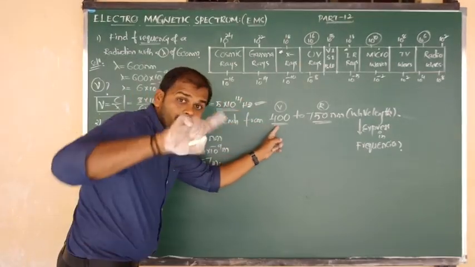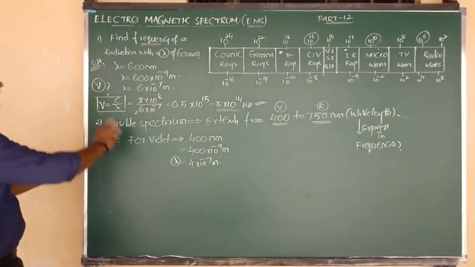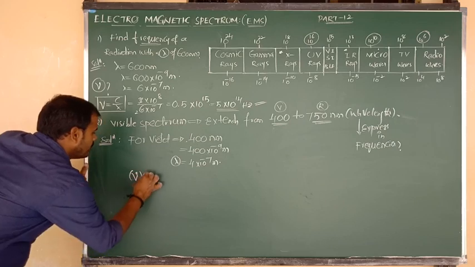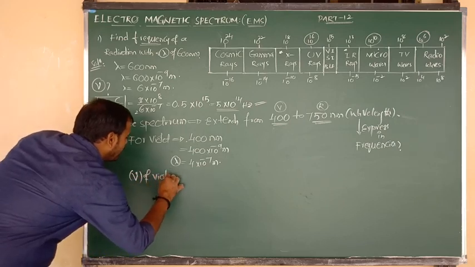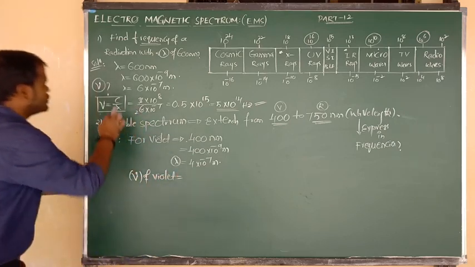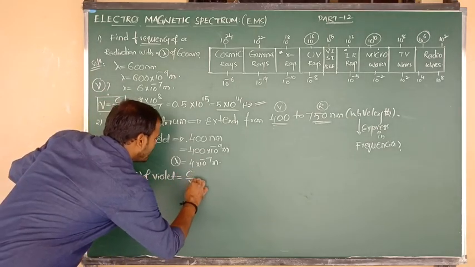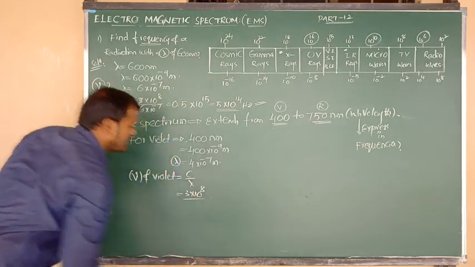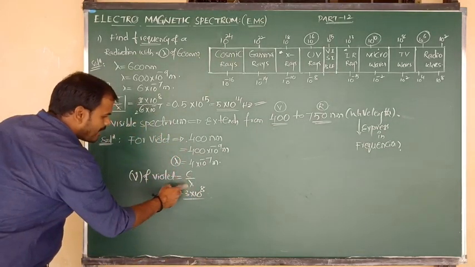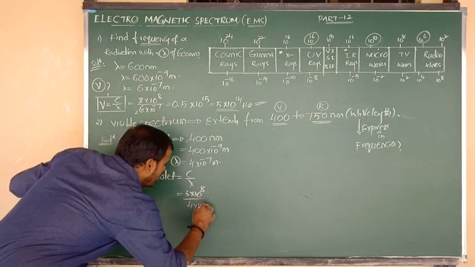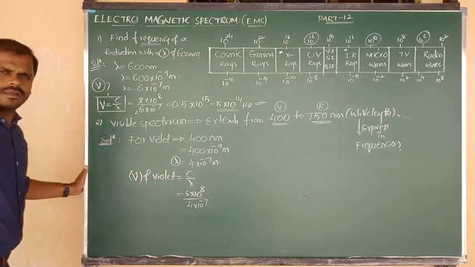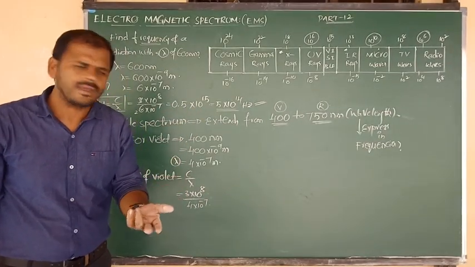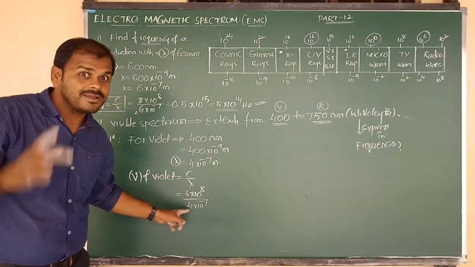Now that wavelength we are going to express as frequency. Again the same formula we have to use. So what are we going to calculate? Frequency. Frequency of which light? Violet light. So frequency of violet is equal to, the formula is nothing but C by lambda. What is the C value? 3 into 10 to the power of 8 meter per second by the lambda value, how much? 4 into 10 to the power of what? 7. Try to say the answer shortly. 1 by 4 means 0.25. But here 3 by 4 means 0.75.